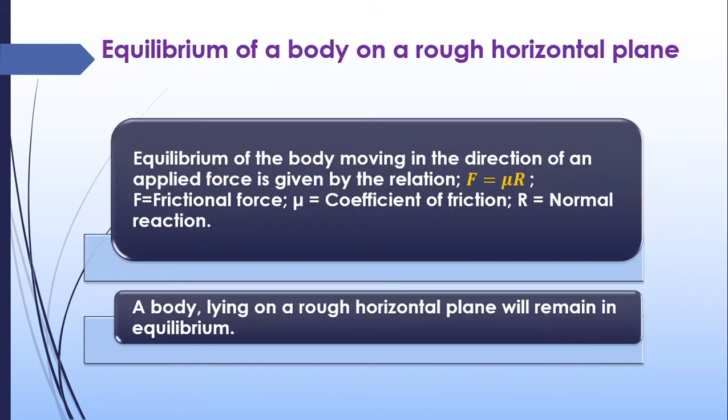Now we will discuss the equilibrium of a body on a rough horizontal plane. So a body is placed on a horizontal plane. Now the body will not be moving if the frictional force is equal to mu into R. This is the equilibrium condition of a body placed on a horizontal plane. F is equal to mu R. F is the limiting friction or frictional force, mu is the coefficient of friction, and R is the normal reaction. If this condition is satisfied, then we can say that the body is in equilibrium.